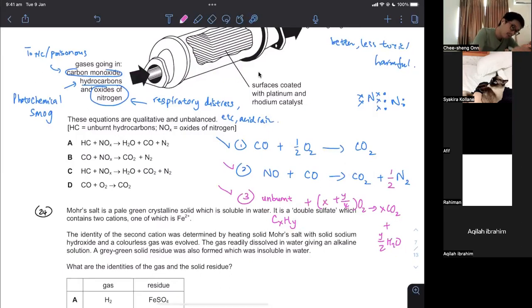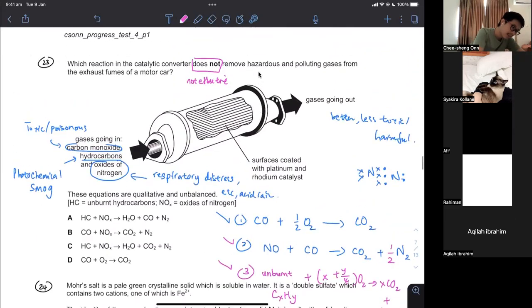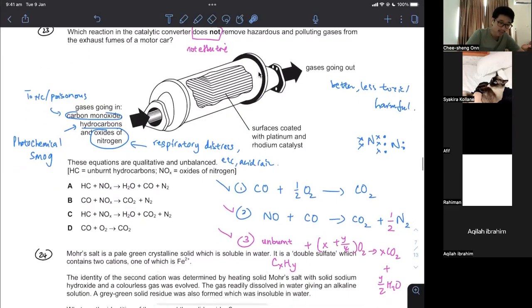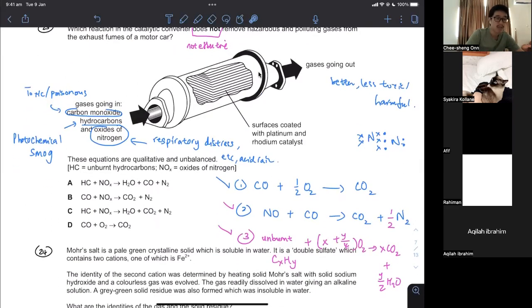Looking at this series of equations, we are looking for "does not". So why do I write these 3 equations? Because in the theory paper 2 question, they can ask you how, or express using equations, plural. So they'll give you 2 or 3 marks. Explain using equations how a catalytic converter removes harmful or toxic gases. They don't tell you which gases, so you have to know at least 2 or 3. In fact, all 3 of them, I guess.